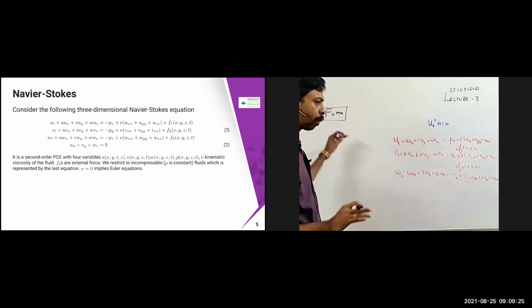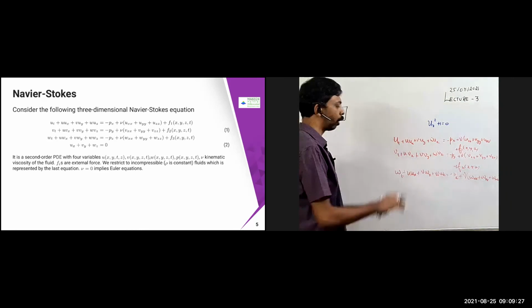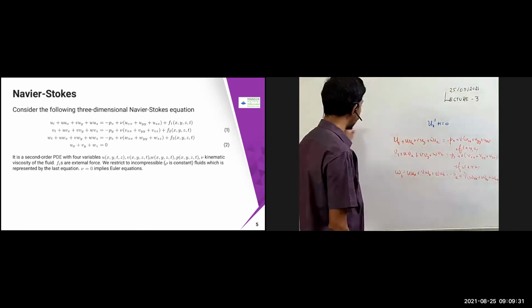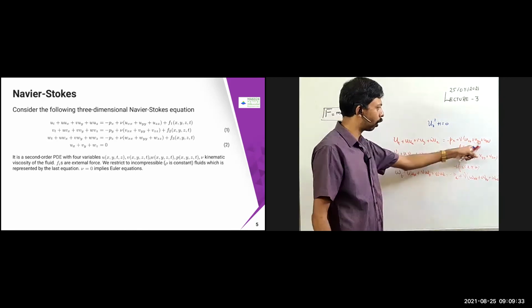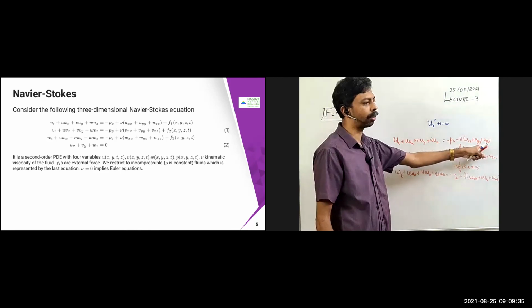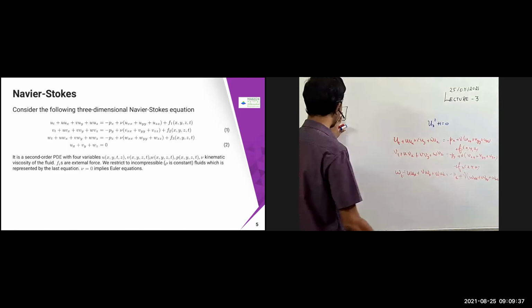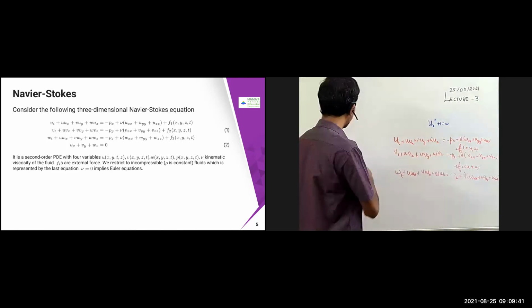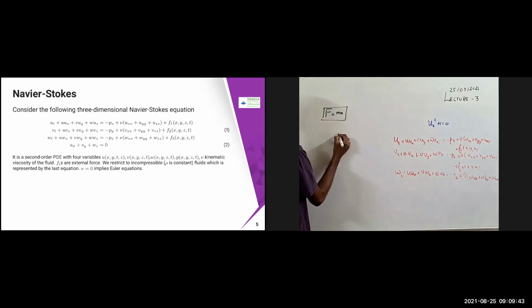That only we are trying to express in terms of this one. The a is nothing but the acceleration, so u_xx plus u_yy plus u_zz comes this way because acceleration is the second derivative. But in school you might have studied simply d square y by dx square only. a is nothing but d square by dx square.